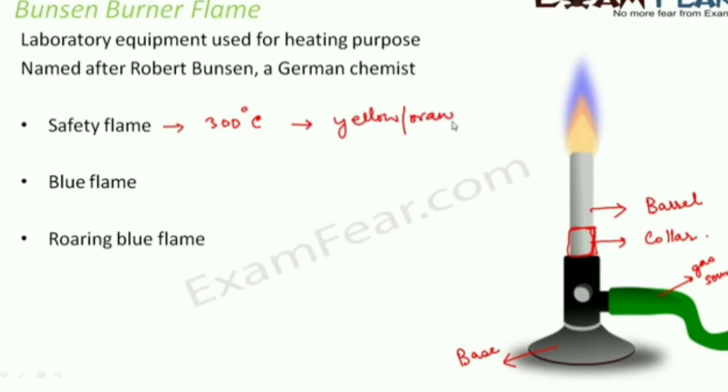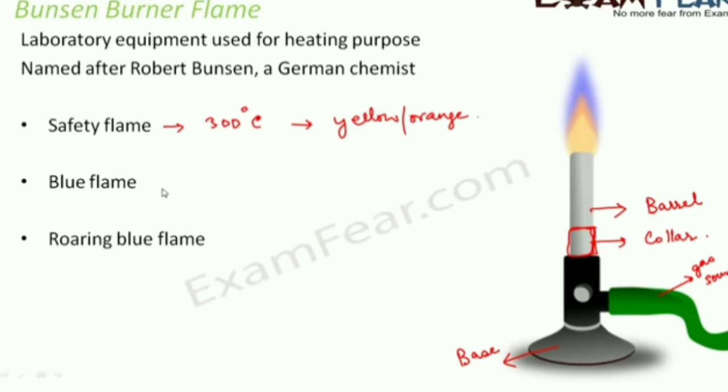This flame is not actually used for heating anything, because the temperature is quite low, so it cannot heat anything. It only indicates that the Bunsen burner is on. That is the only purpose of the safety flame, which is why it is called the safety flame.